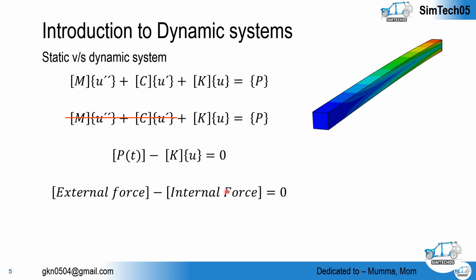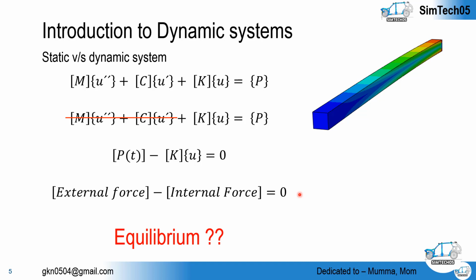I am repeating, the internal force becomes zero when the body has rigid body motion and only the external force remains in the system. Then external force minus 0 equal to 0 is not possible, and simply our solution will not converge, and that gives us an error. That is one of the reasons.